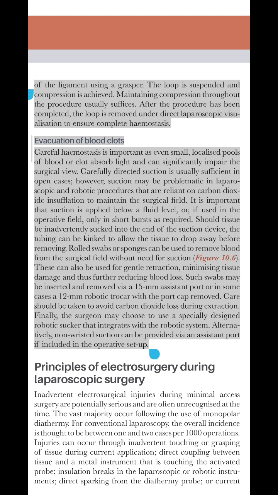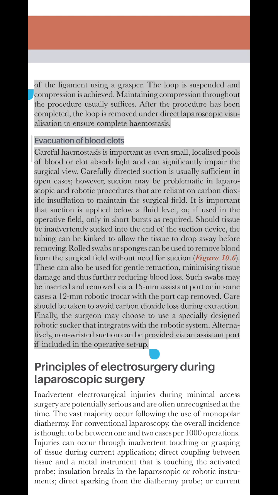The loop is retrieved around the ligament using a grasper. The loop is suspended and compression is achieved. Maintaining compression throughout the procedure usually suffices. After the procedure has been completed, the loop is removed under direct laparoscopic visualization to ensure complete hemostasis.